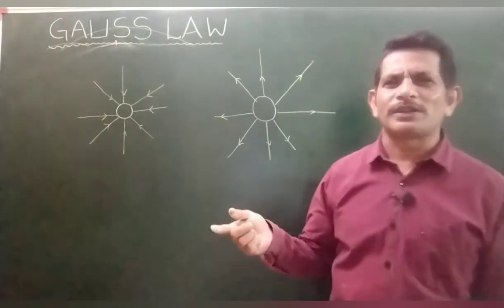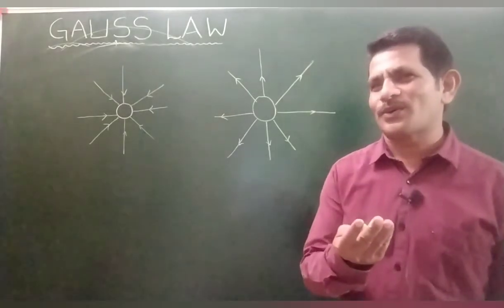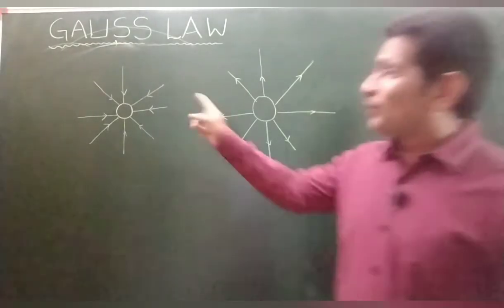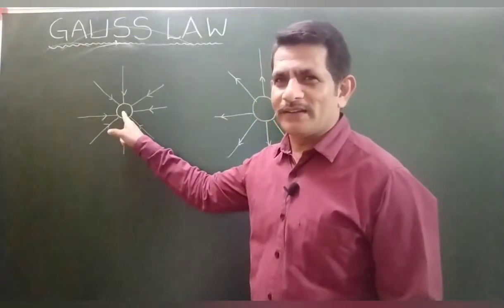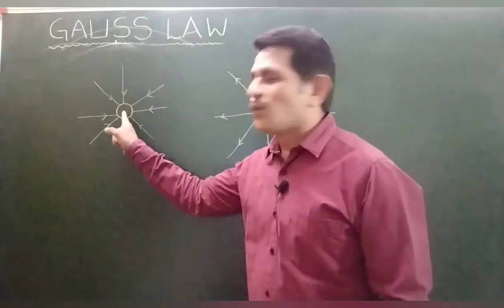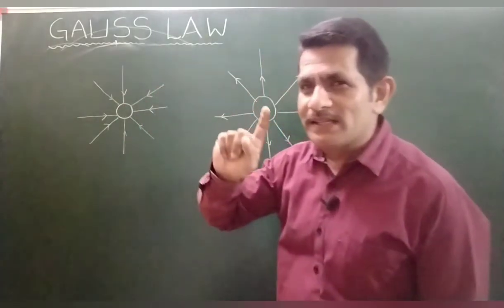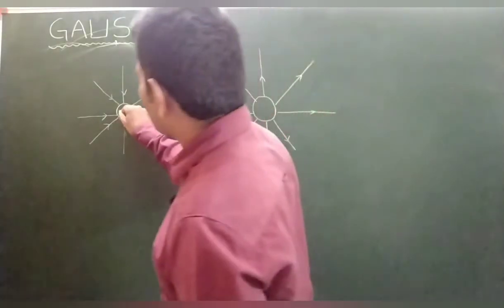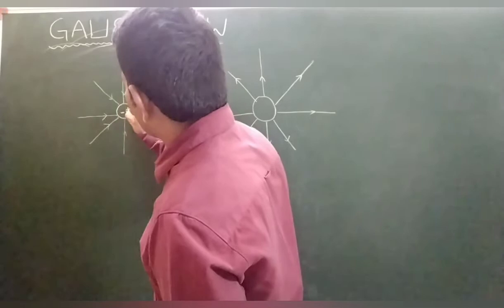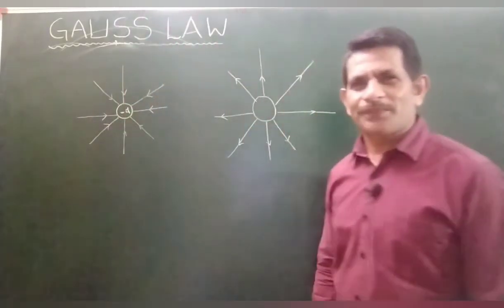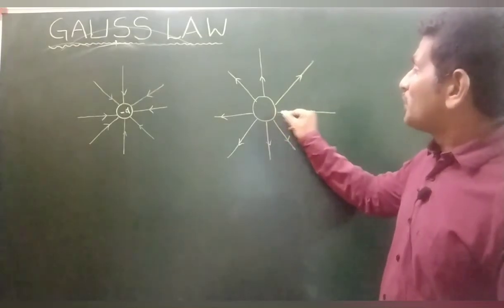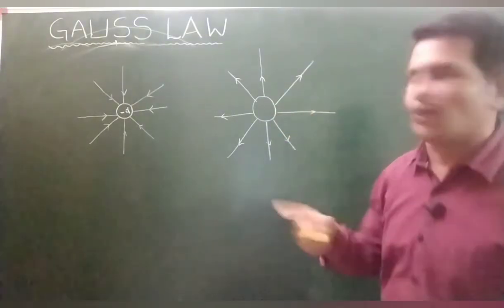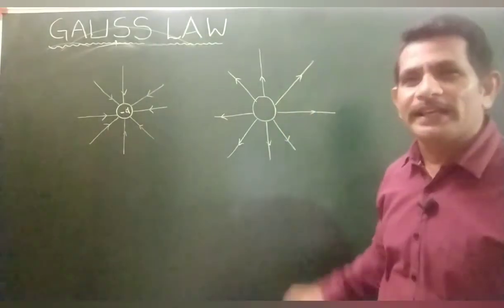First one is positive. What is wrong with that? Which lines are towards the charged body? That means the charged body has a negative charge. From which body are the lines going away?